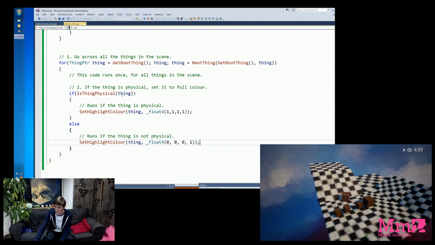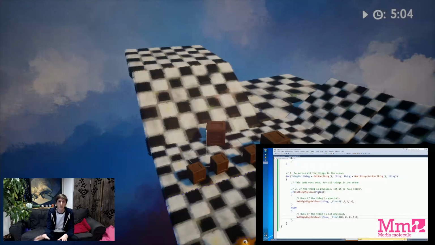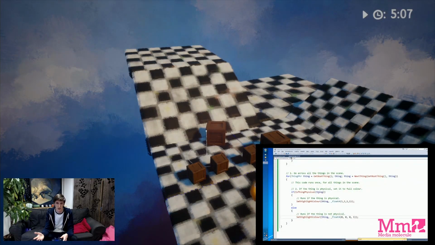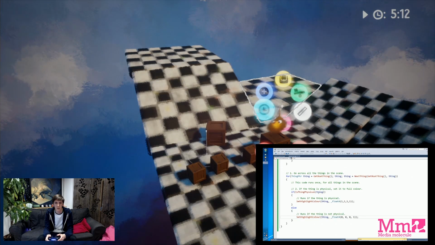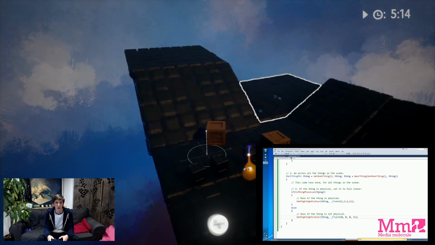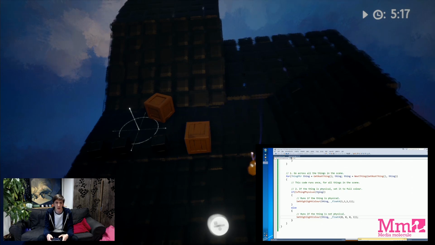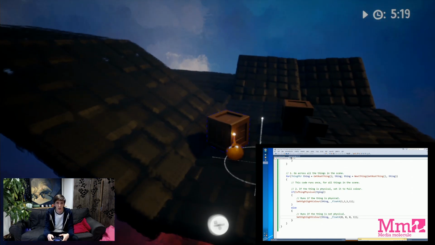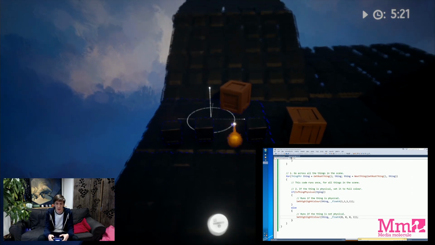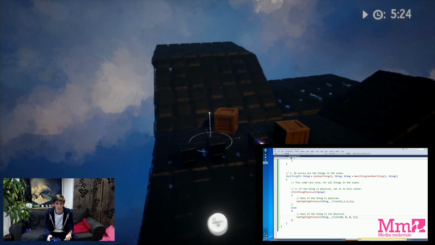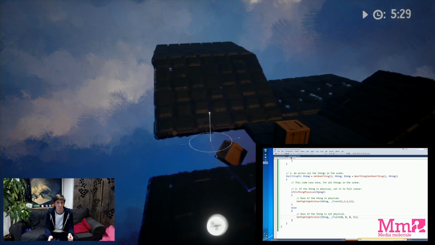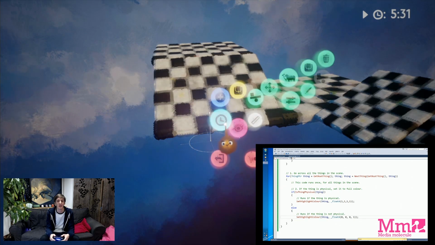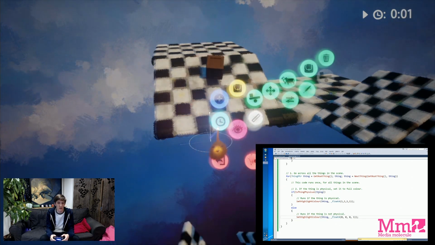And so now if we push that to the PlayStation, what we expect is that while we're in the physics tool, the whole world changes colour to show what things are physical and what things aren't. So if we run the physics tool, brilliant. So what you can see now is that everything's gone black except for the two crates that we know have already become physical. So what we expect now is actually if I click things, they'll gain colour and they'll start falling. Great, it works as intended and also gives you a little bit of useful information.